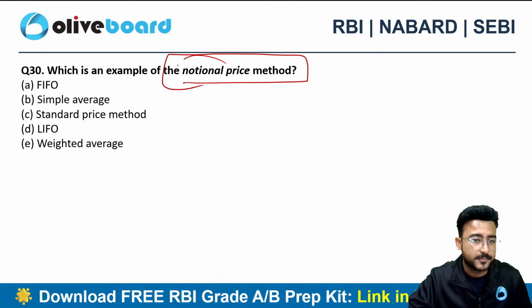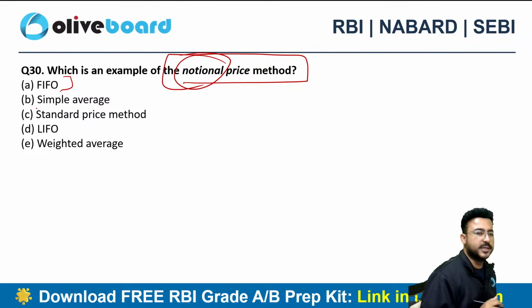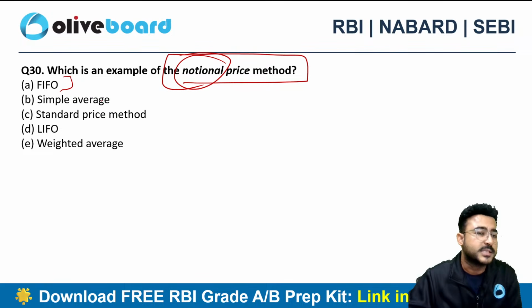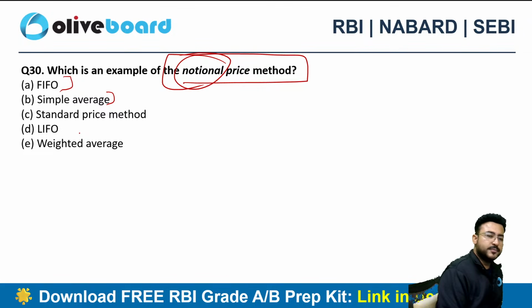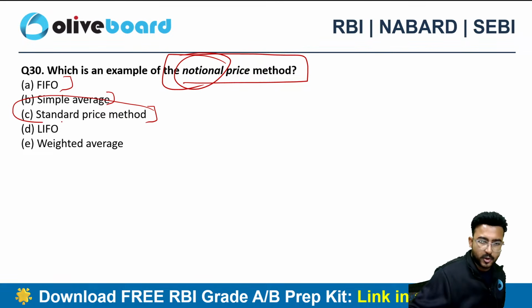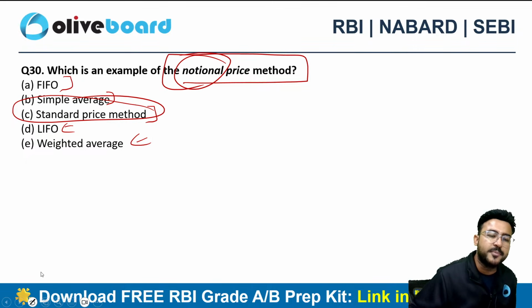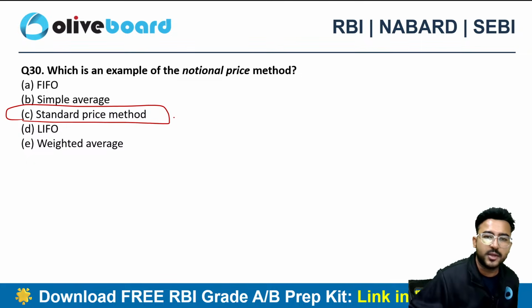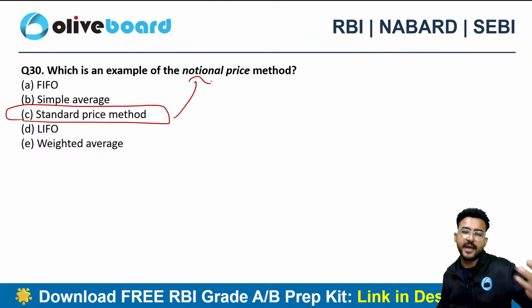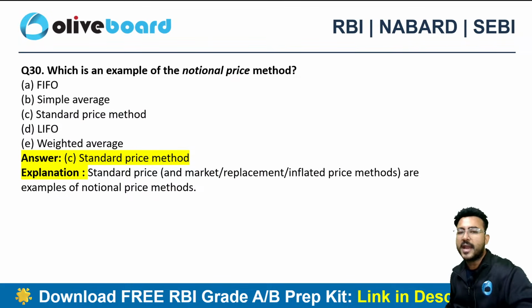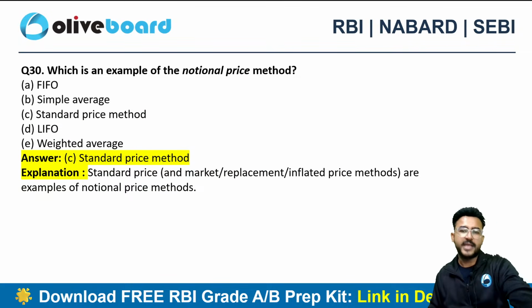Notional price method. FIFO. भाई FIFO में तो बिल्कुल exact price लेते हैं हम, जिस पे आपने खरीदा होता है, first in first out, right? जो पहले आया है वो पहले जाएगा. Simple average, यहां पे भी हम exact price ही लेते हैं हमेशा. Standard price method. और क्या option में? LIFO, यहां पे भी exact price लेते हैं. Weighted average, यहां पे भी exact price लेते हैं. Standard price method is one of the methods where I take notional prices based on the standard prices rather than the actual prices, right? So this will be the correct choice here, option C. Here I take notional prices, expected prices basically.